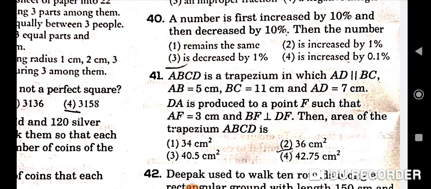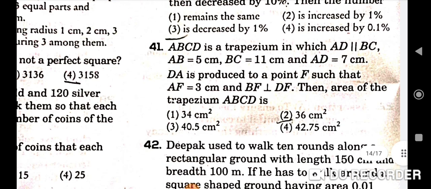Next question is, ABCD is a trapezium in which AD is parallel to BC, AB is equal to 5 centimeter, BC is equal to 11 centimeter, and AD is equal to 7 centimeter. DA is produced to a point F such that AF is equal to 3 centimeter and BF is perpendicular to DF, then area of the trapezium ABCD is. Correct option is 36 centimeter square.